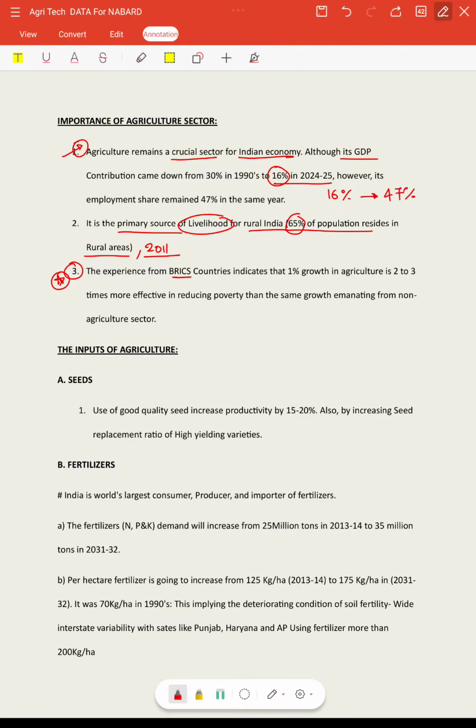The experience from BRICS countries has indicated that 1% growth in agriculture is 2 to 3 times more effective in reducing poverty than the same growth emanating from the non-agriculture sector. That is why it is very important to focus on the growth and the share of contribution in GDP and in employment. It is also important to study enhancing productivity and the quality of life of farmers. We can use all these 3 data points whenever we feel it necessary.